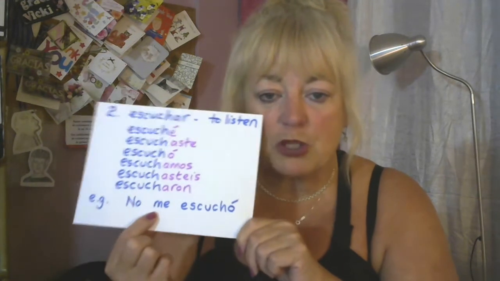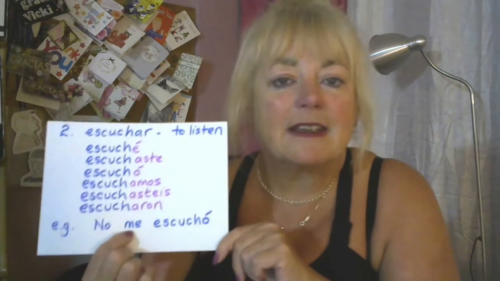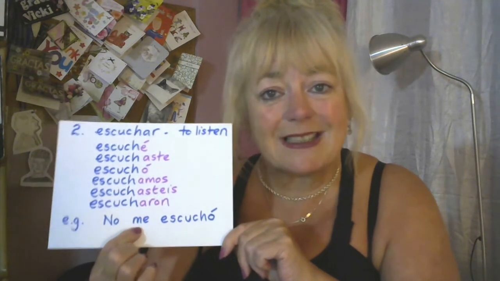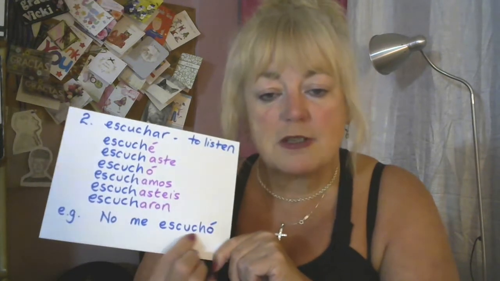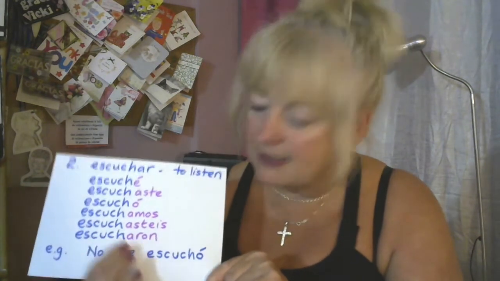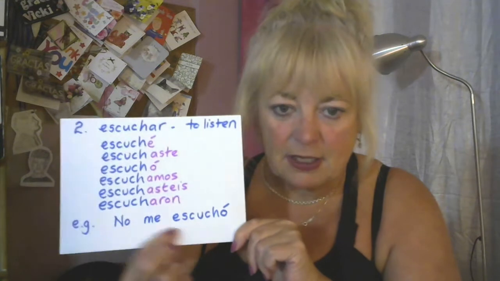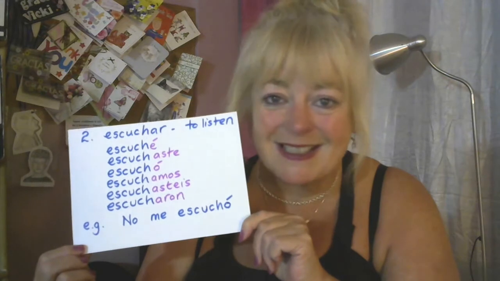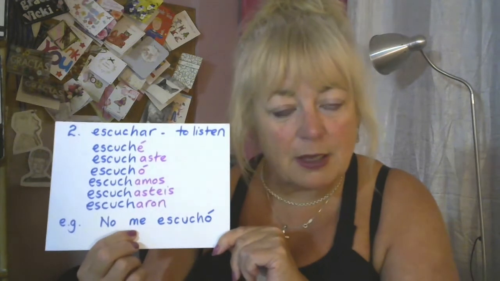Now, quite often when we use pronouns, people look at these and they go straight for the pronoun. They go, oh, it's I something. I didn't do something because the pronoun is me. But you know, when you're trying to understand Spanish, when you're trying to make sense of a sentence in Spanish, you always should focus in first on the verb. So look at the verb, escuchó, with the accent. So it's he or she listened, not I listened. But no me escuchó, he or she didn't listen to me. Okay, so very important not to be led astray by the pronouns.